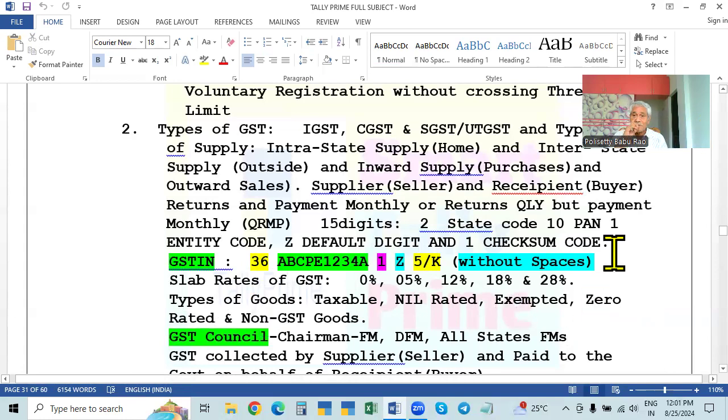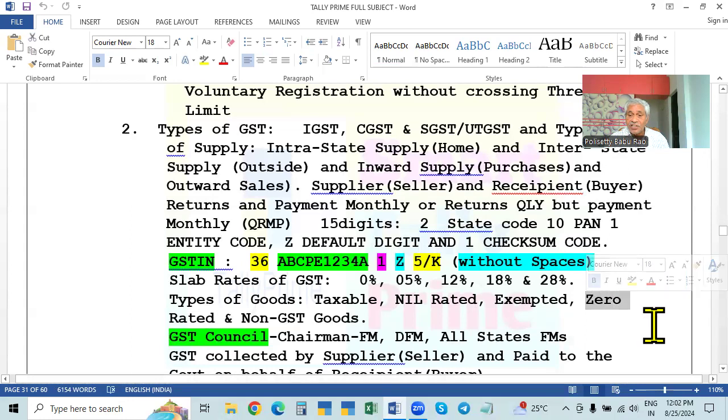Zero rated means, when you are importing the goods, that's just like purchasing from other states. So purchasing from other countries, in that case, we have to pay GST. But when you are not importing but exporting, it is just like selling to other states, we have to pay GST when you are exporting the goods.